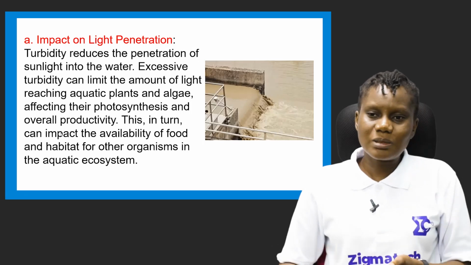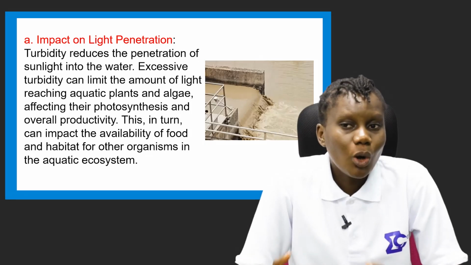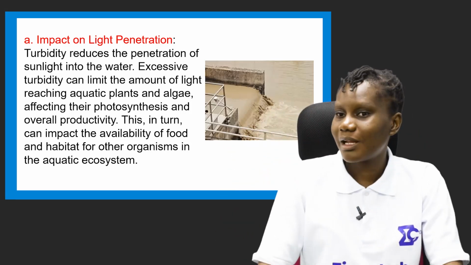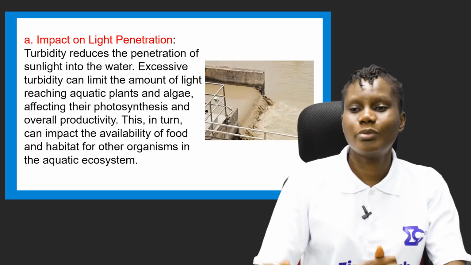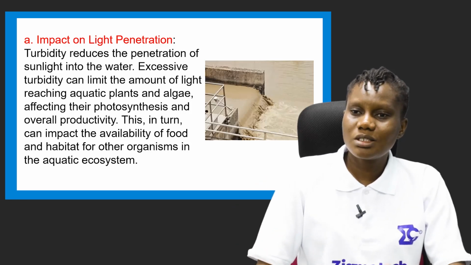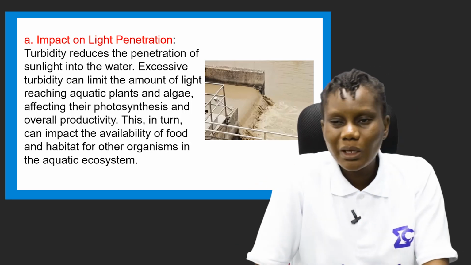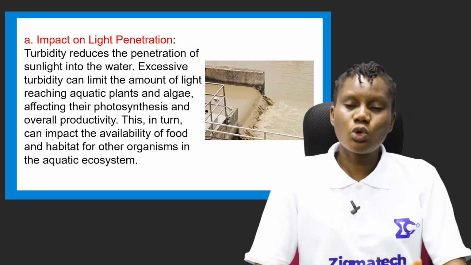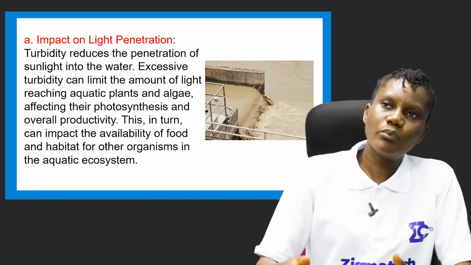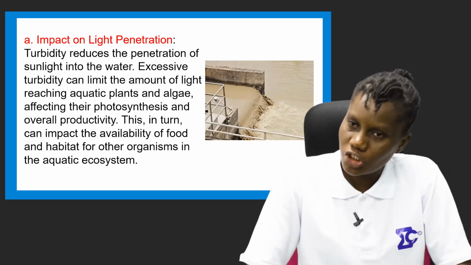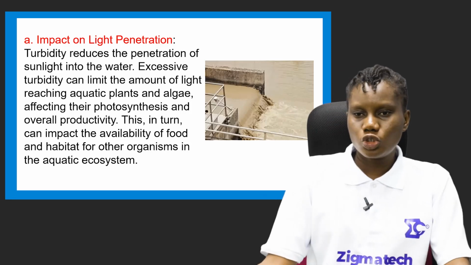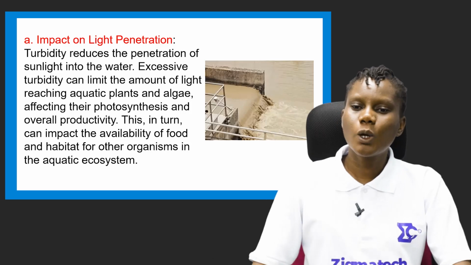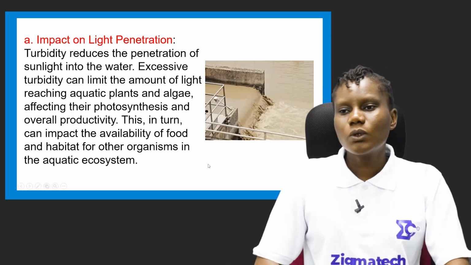So there are some organisms that depend solely on these producers. And when I'm talking about these producers, I'm talking about the aquatic plants and algae that can produce their food by themselves. So once these aquatic plants and algae can no longer access their food readily using sunlight, it's going to lead to a break in the food chain or food web in the ocean. So this in turn can impact the availability of food and habitats for other organisms in the aquatic ecosystem.